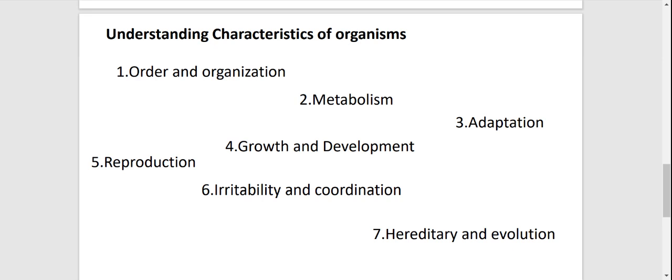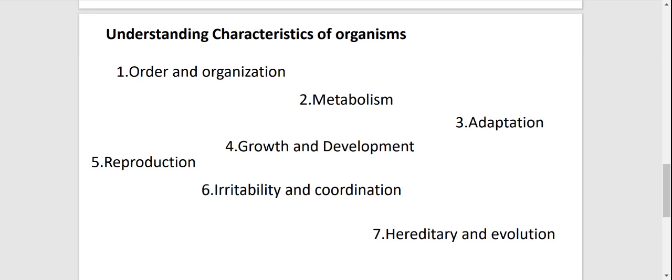The next important one is growth and development. As you all know, all organisms have a certain pattern or stages of growth and development in their lifespan. It can be a single-celled or a multicellular organism. And there are changes that occur which are irreversible, which means you cannot change them. It is not reversible at all.